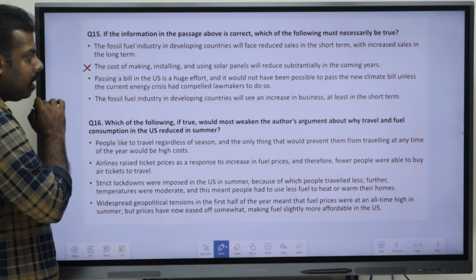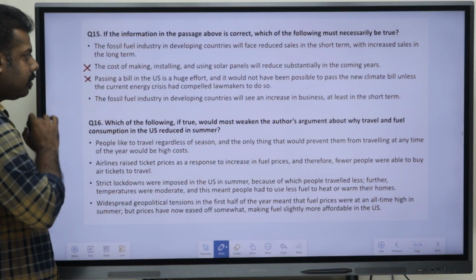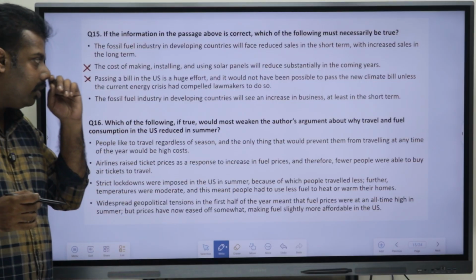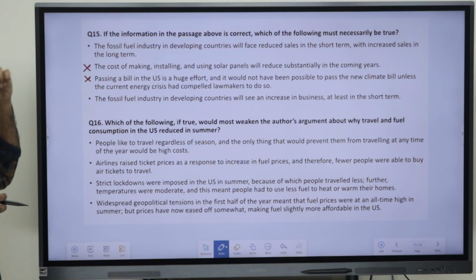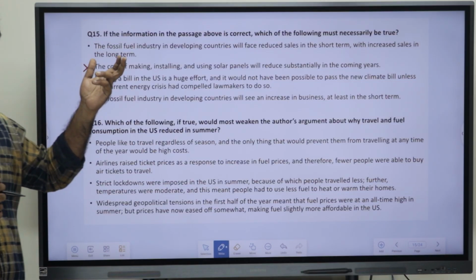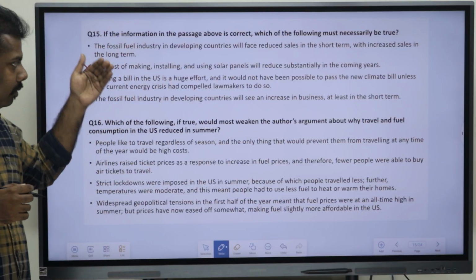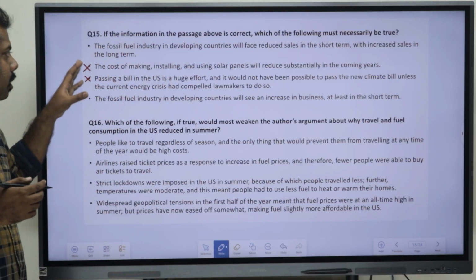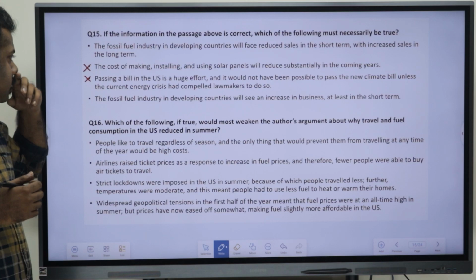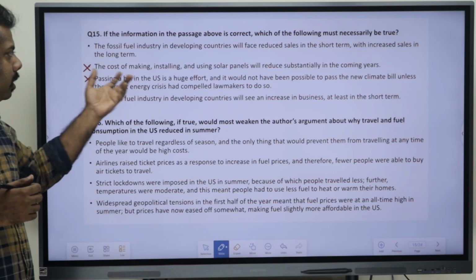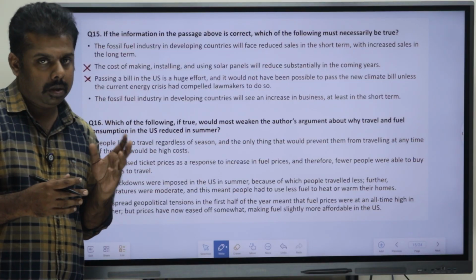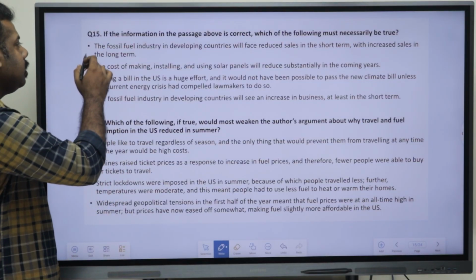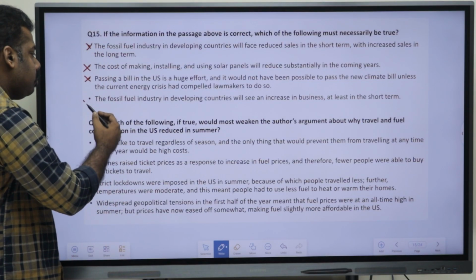second point we can't make it right. Third point as well, passing a bill, it has been said about that. So, that is not a correct thing based on the passage here. So, first and the fourth option are the possibilities which we can mark here. The first says that the fossil industry in developing countries will face reduced sales in the short term. So, that is not being said like that. So, we can mark our answer as the fourth option.